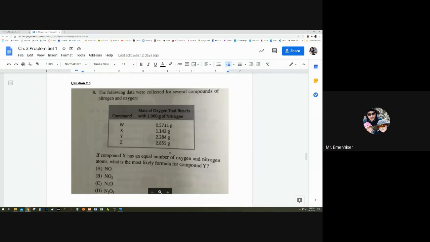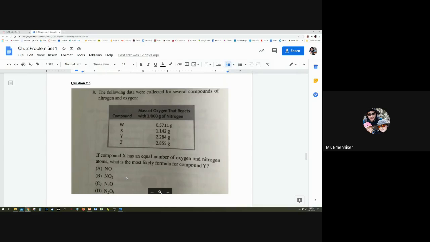Number 8. Let's do this one. The following data were collected for several compounds of nitrogen and oxygen. If compound X has equal number of oxygen and nitrogen atoms, what is the most likely formula for compound Y? So I think I was talking to one of you guys, I think it was Pei, about a problem like this. And what I read from this problem is that we can kind of determine the percentage of each element in the compound, but we can't find the exact compound from this data.